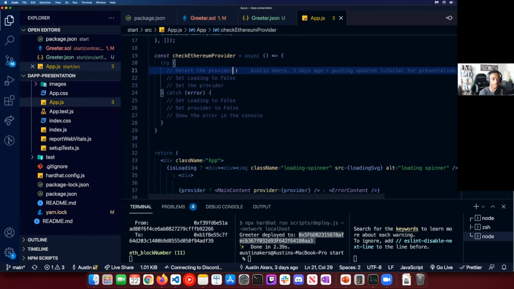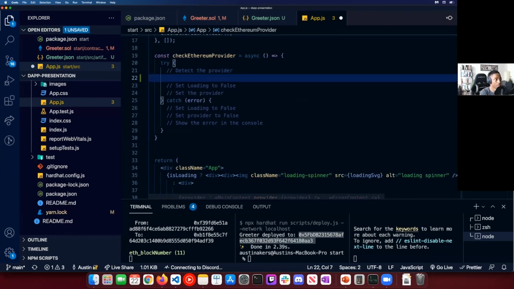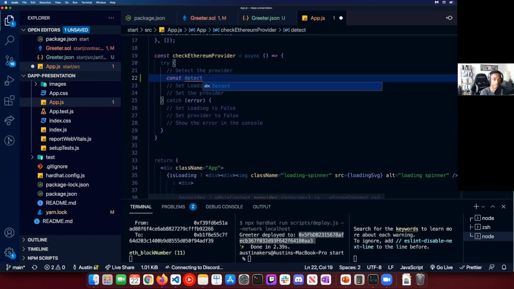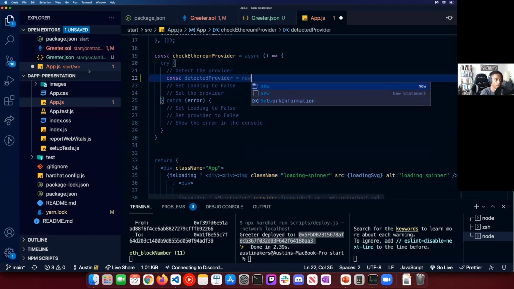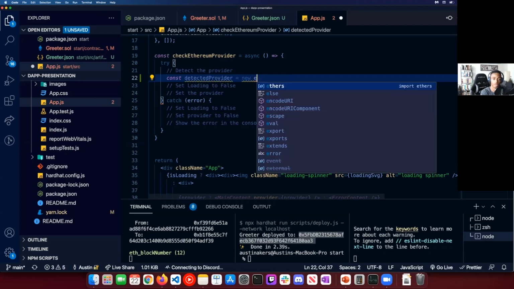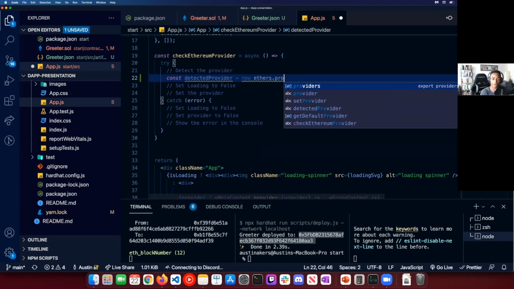So what we're going to do here is the first thing we want to do is detect the provider. So we're going to create a variable called const detectedProvider. And then we're going to create a new instance of ethers. So we're going to do new ethers.providers.